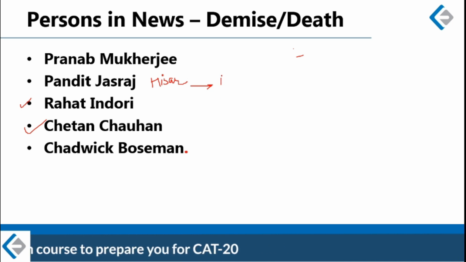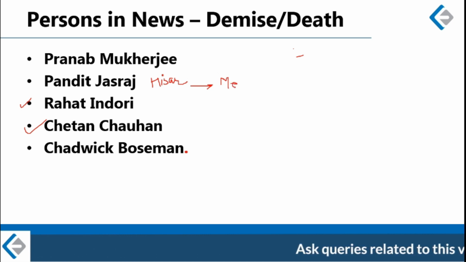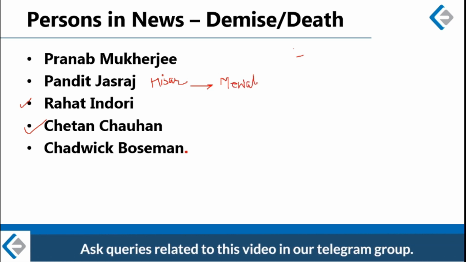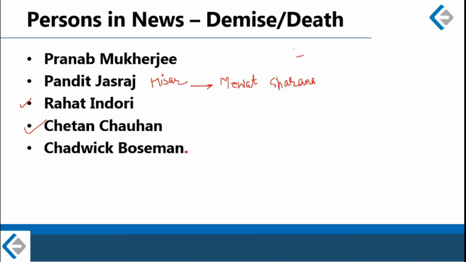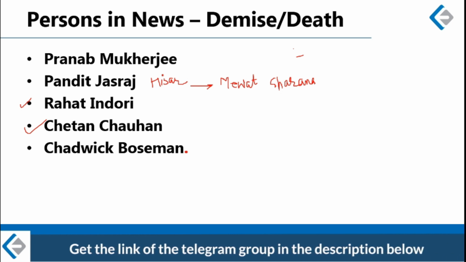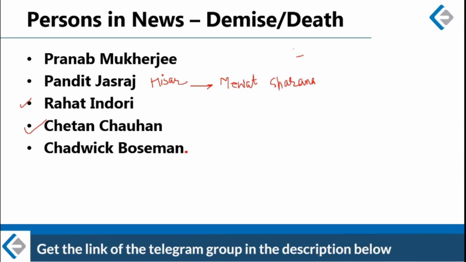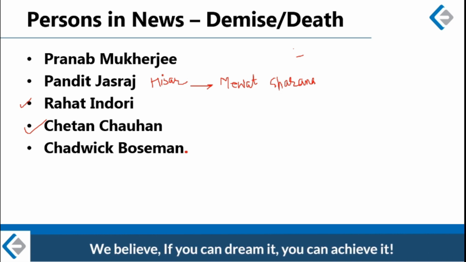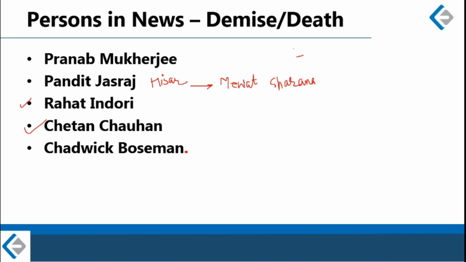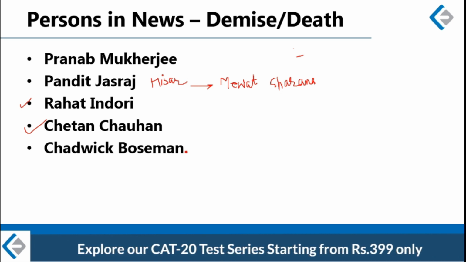One is he belonged to Mewat Gharana. Do you understand what is Gharana? Have you heard this word before? So Gharana is basically an organization. Gharana is basically a group of musicians and dancers with a common lineage or a common guru. So this is basically a tradition in the Guru Shishya Parampara. Each Gharana is started by a specific guru, and then it follows a specific music style, right? So that's called a Gharana.